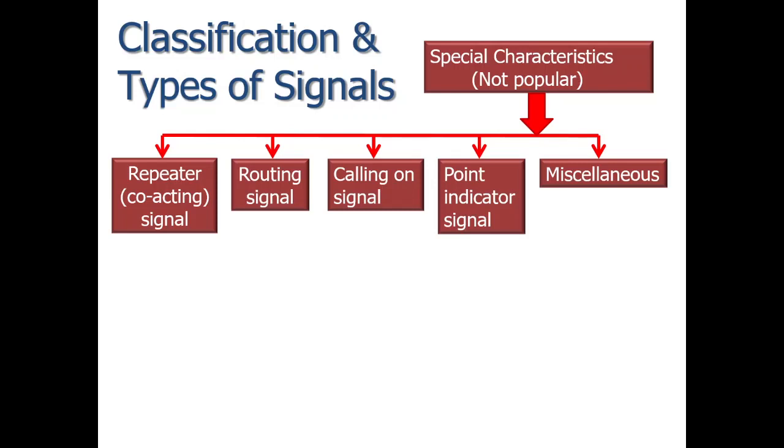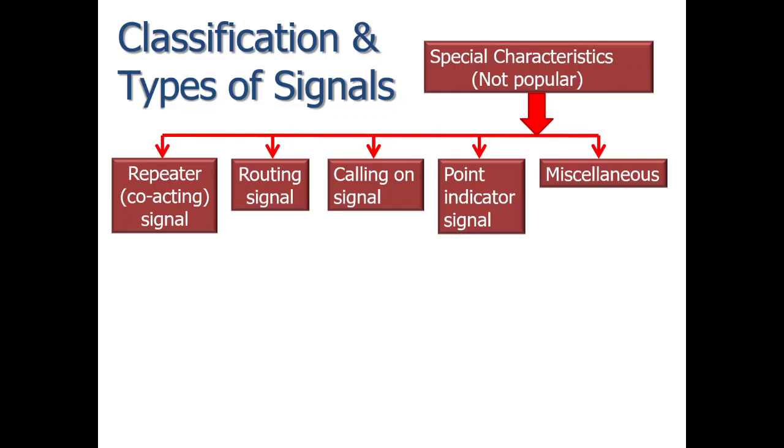Then in special types, the second point is routing signals. So what are routing signals? At big stations where a number of lines exit from the station, taking off different routes from the main line besides one main home signal. Means at a big station there are a number of lines, means there are a number of exit routes. So routing signals are provided at the point of divergence at those big stations.